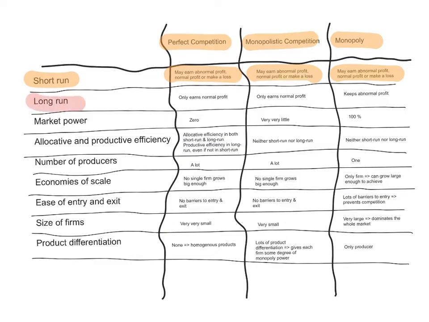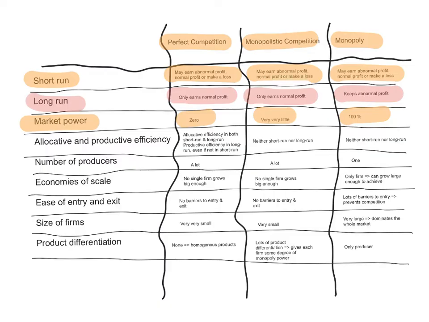However, in the long run, perfectly competitive firms only earn normal profit, as well as monopolistically competitive firms. However, the monopolist in a monopoly will keep the abnormal profit that they are earning. So this is one difference. In terms of market power, in perfect competition, firms have zero market power, none whatsoever. Monopolistically competitive firms have very, very little. A monopoly has 100% market power.